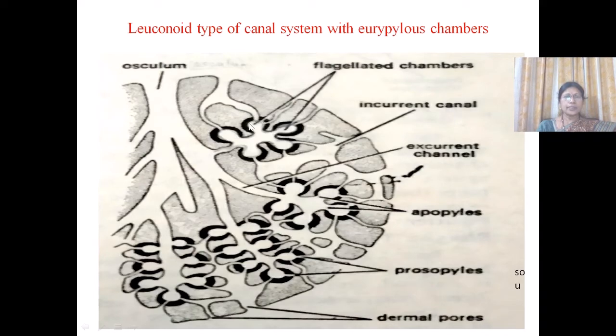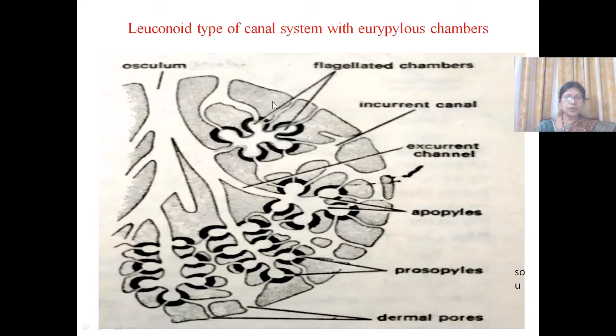Further, the radial canals which are elongated in the syconoid type form small clusters, and each cluster will have rounded or oval shaped flagellated chambers.